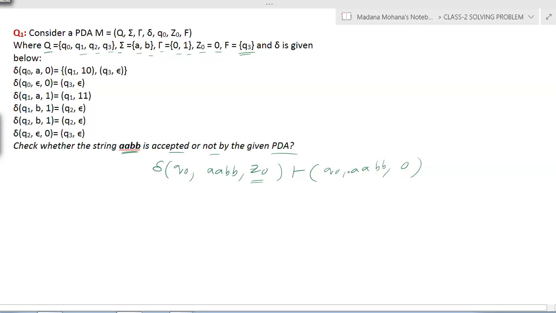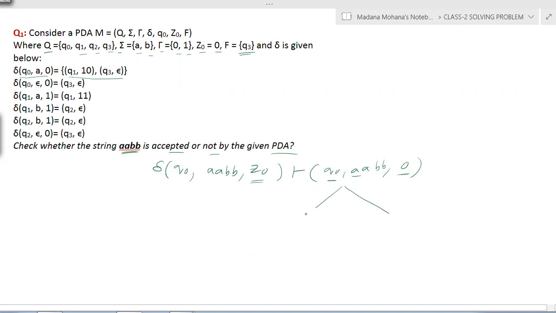Every step, see the current state at the first position, then the current input string at the second position, then at the third position take the first leftmost symbol, which is the top of the stack. If there is only one symbol, take that one. Now apply the transition: Q0, a, 0. Delta of Q0, a, 0 has two transitions, so substitute both here.